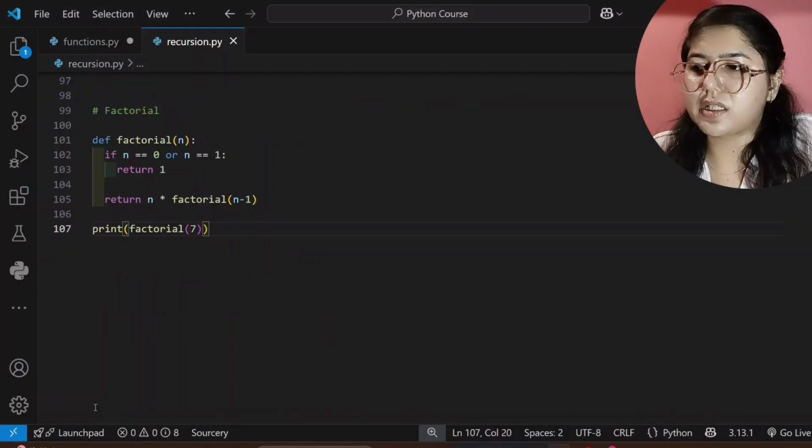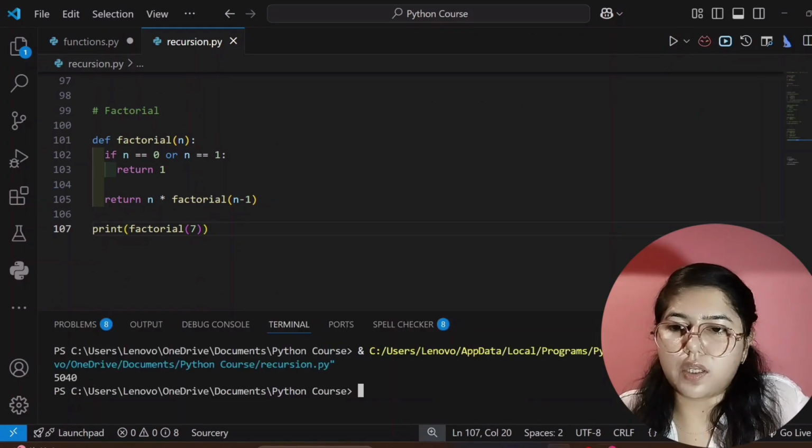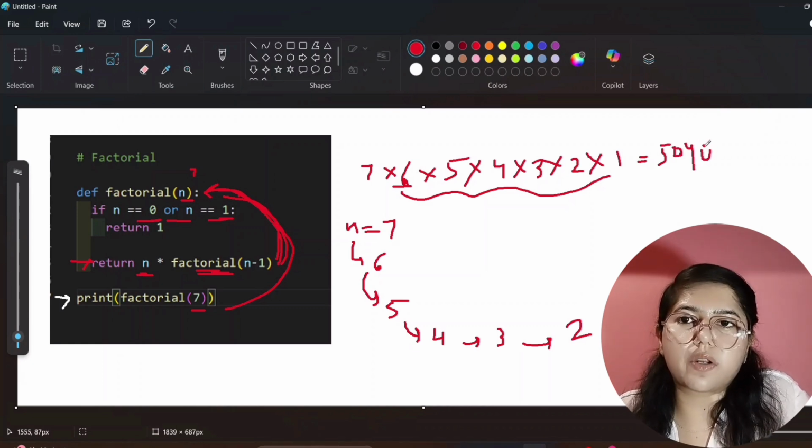And what is the correct answer? That is 5040. So it will print 5040 here. I hope you understood how this code will run in the backend.